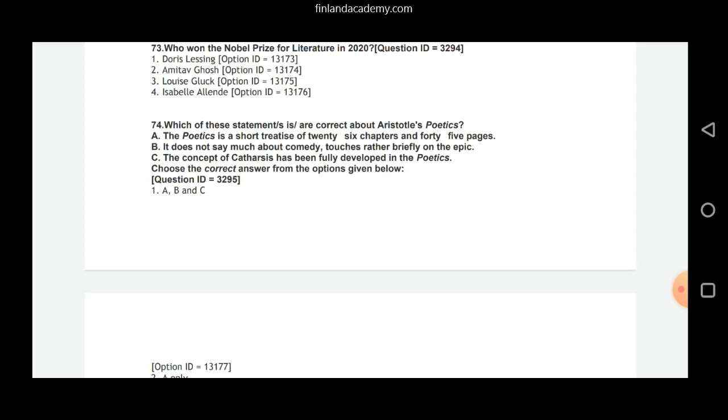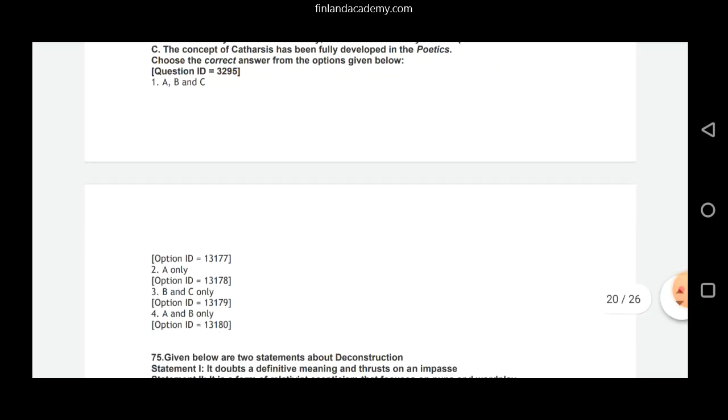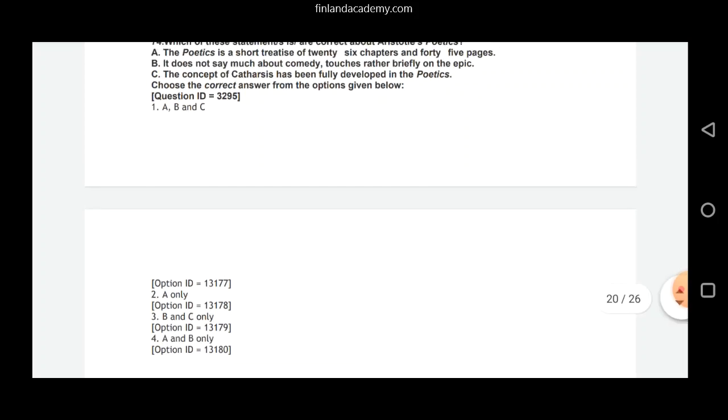Choose the correct answer from the options given below. A, B, C. C, we say, is not our answer here. A, but then B is also there. B and C. C is not there, so we rule out 3 also. Fourth, option 4, that is A and B only. Yes, A and B, since they are our correct answers. So option 4 is our correct option here.